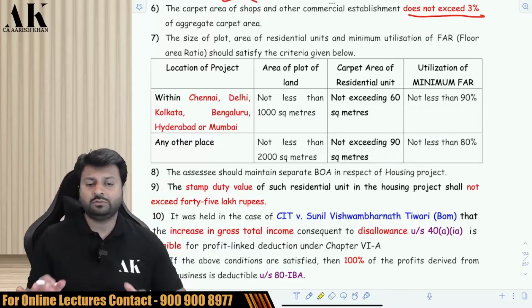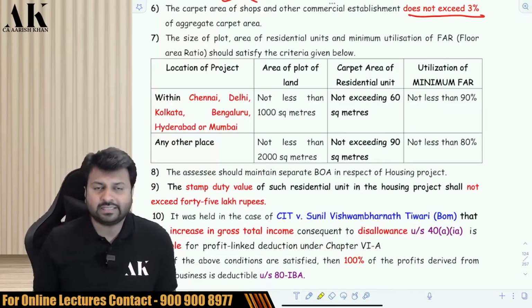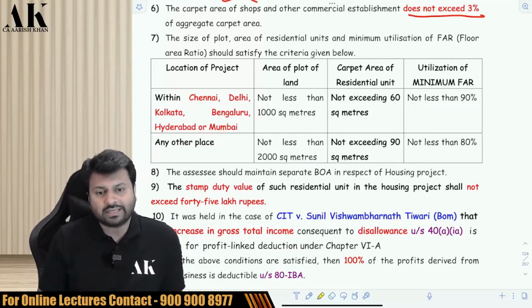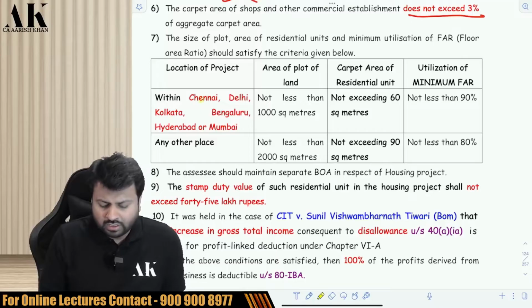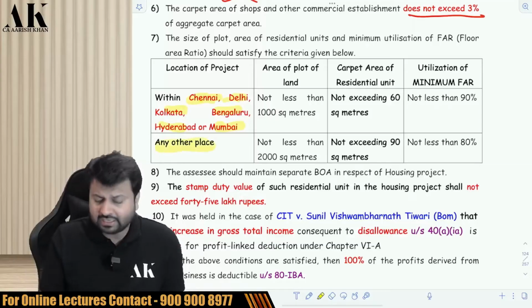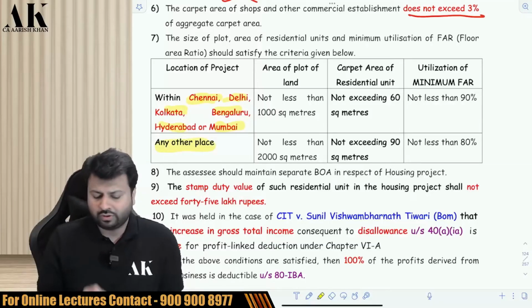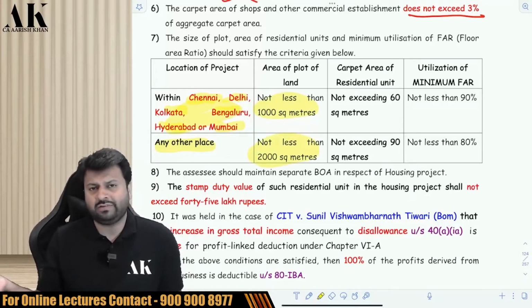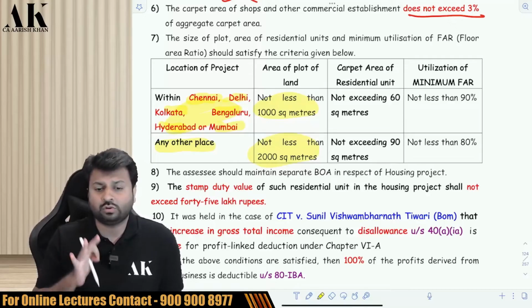So therefore, what should be the size of the plot? That depends upon the cities. For that purpose, the government has divided all the cities into 2 categories: certain big metro cities and other cities. Big metro cities include what? Chennai, Delhi, Kolkata, Bangalore, Hyderabad and Mumbai are categorized as big metro cities, and any other place will cover the rest of the country. So if you are in big metro cities, your plot of land should not be less than 1000 square meter. If you are in small metro cities or other cities or villages, your plot of land should not be less than 2000 square meter.